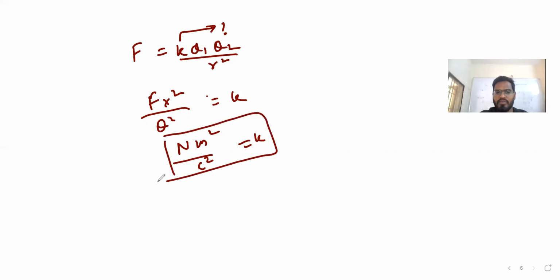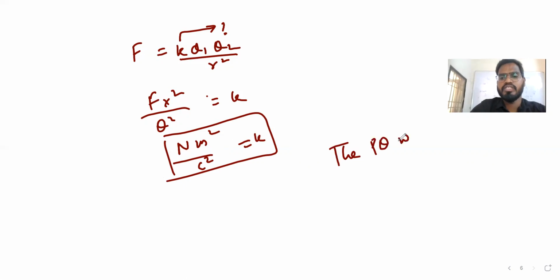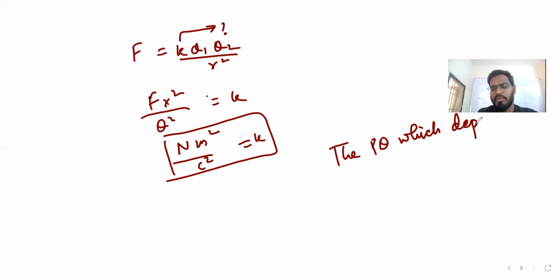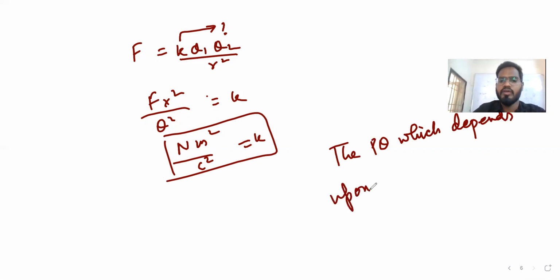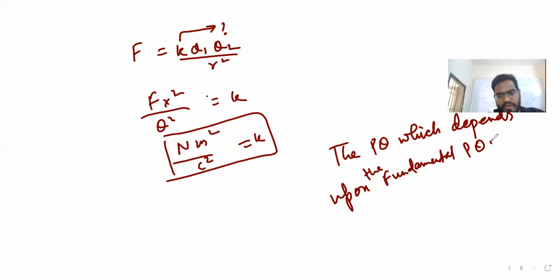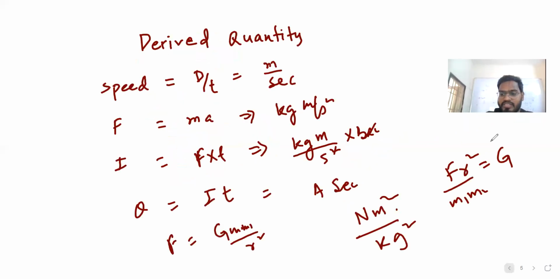So what is derived unit? How will you define? The quantities which depend upon fundamental quantities. Our ultimate aim is to find the dimensional formula, so I'm going a little fast. The physical quantity which depends upon the fundamental quantity is known as derived quantity. Fine. So now you understood what is fundamental quantity and what is derived quantity.